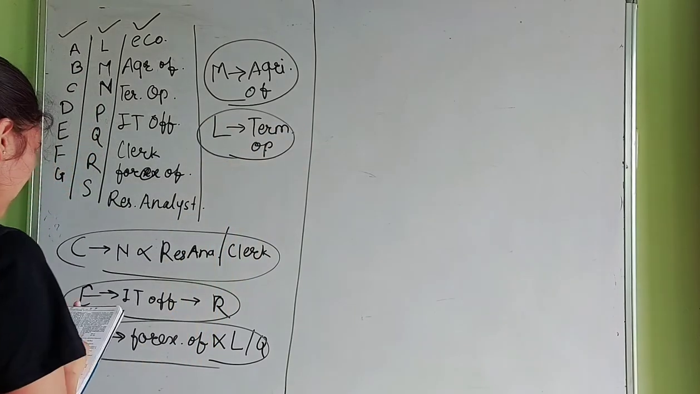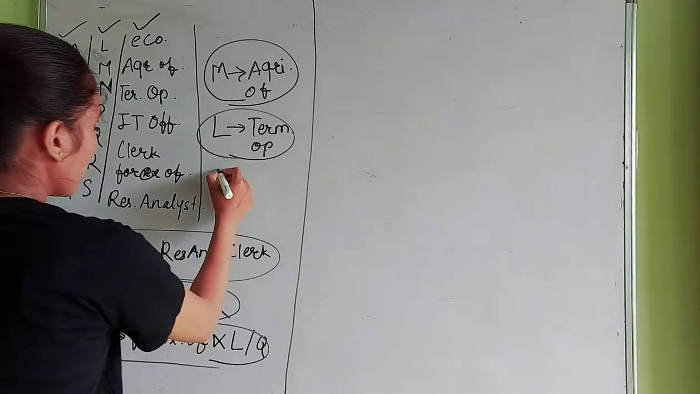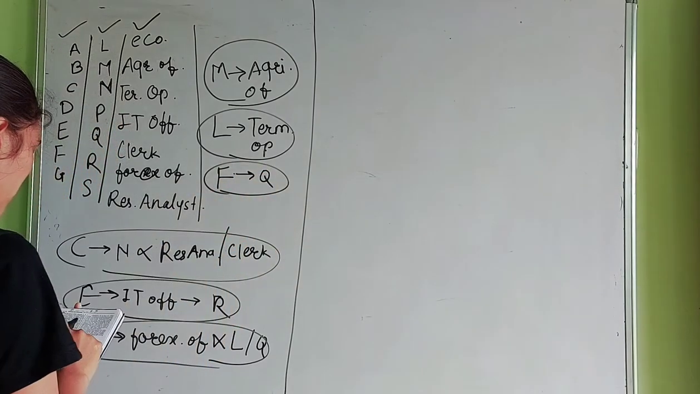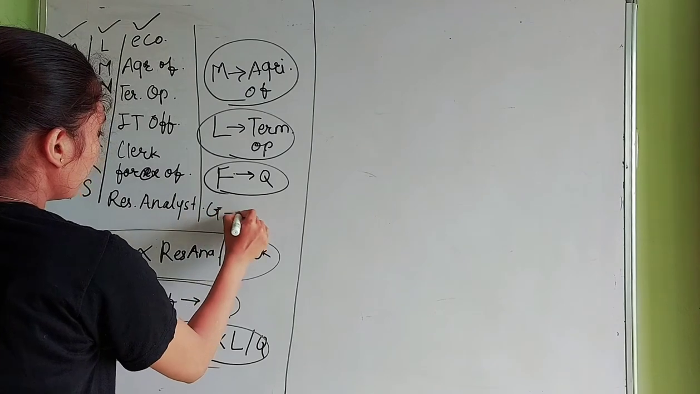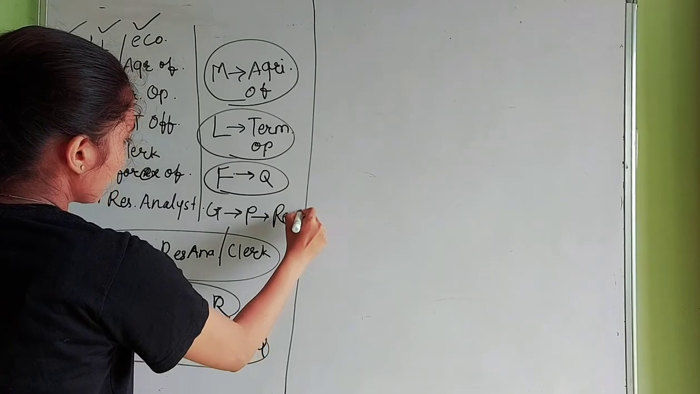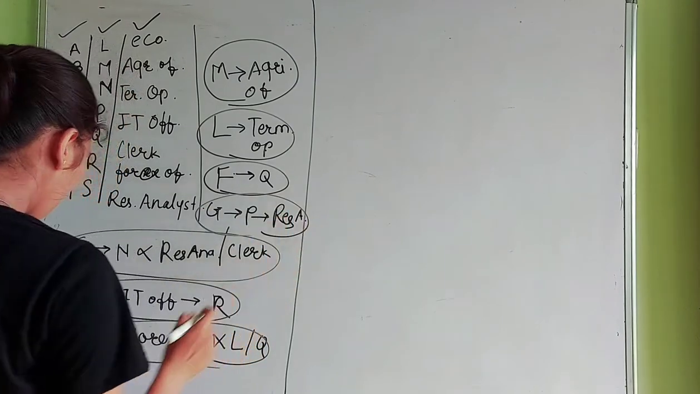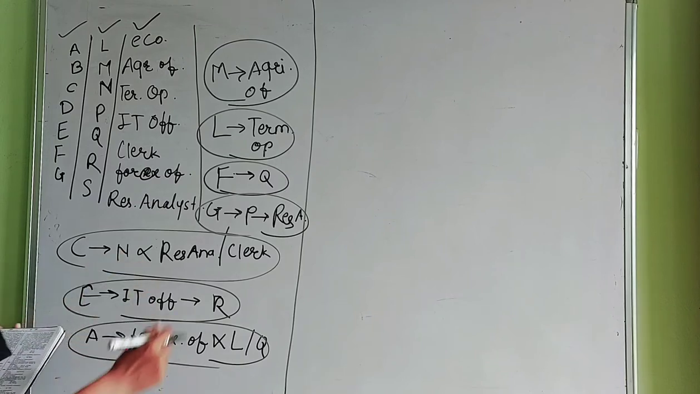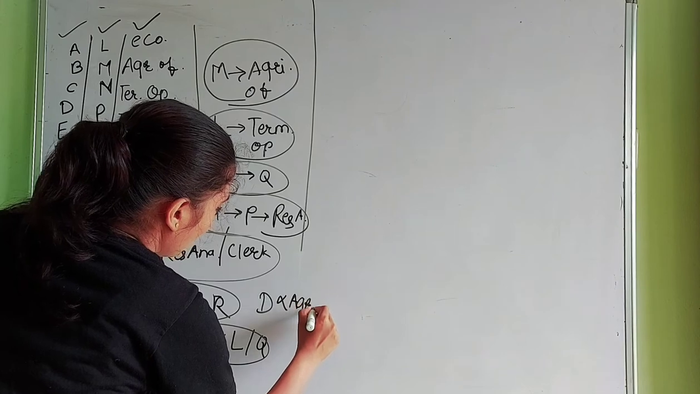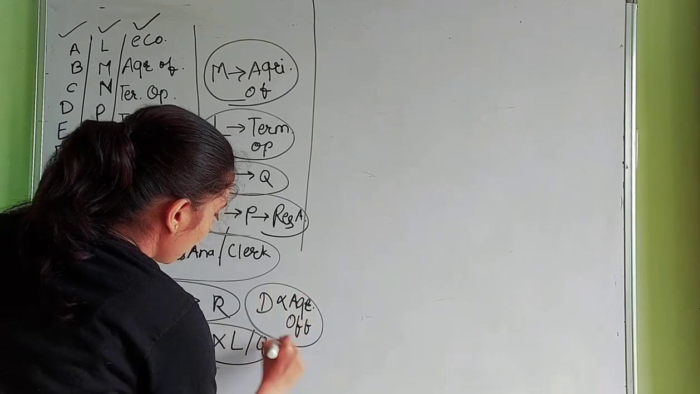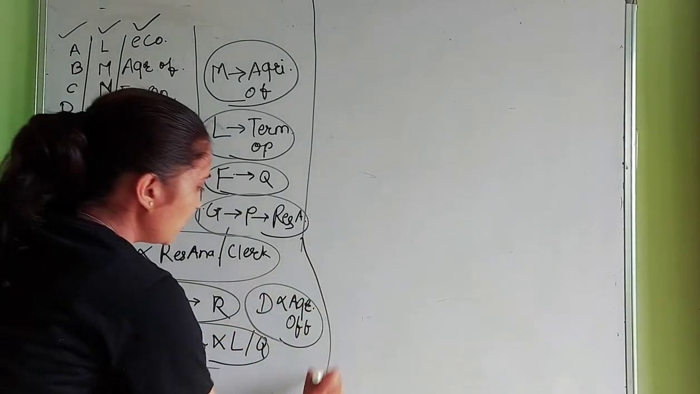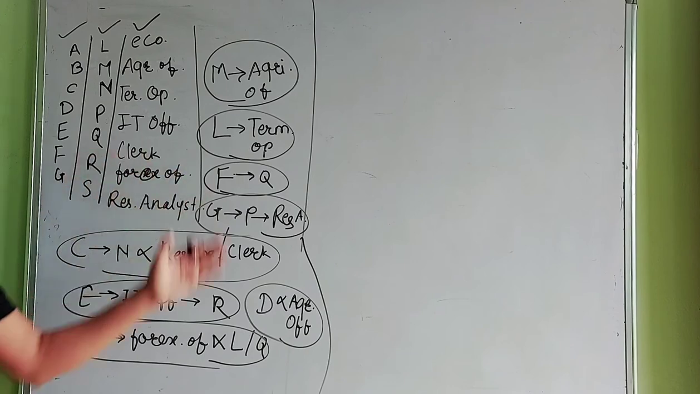Sixth, F works for bank Q. Next, G works for P and is a research analyst. And the last one, D is not an agriculture officer. We can write that down here. Here are our 8 conditions. By using these 8 short conditions, we have to solve.